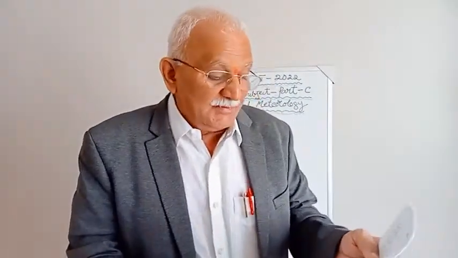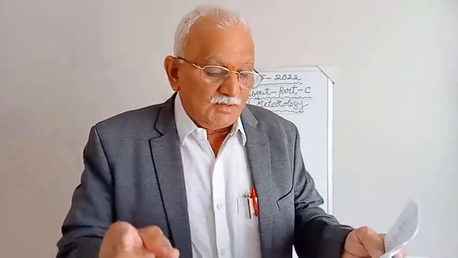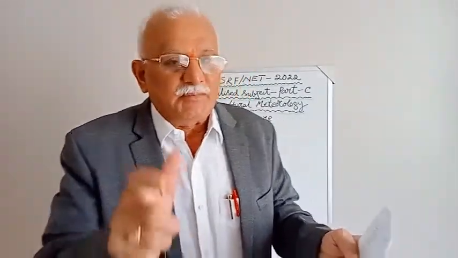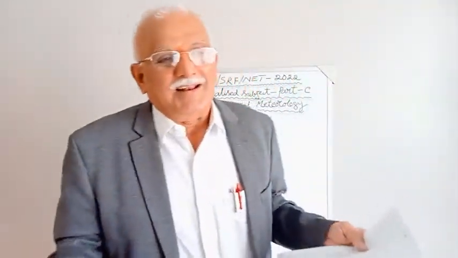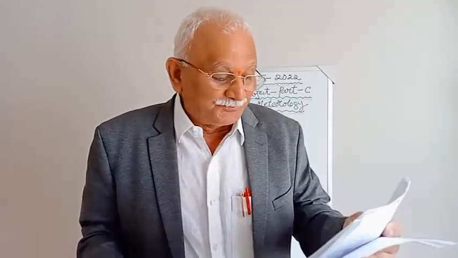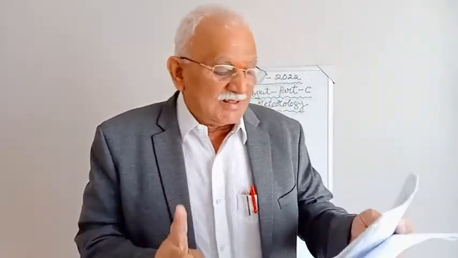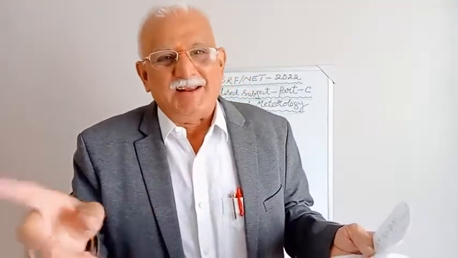Now, examine the following statements and find the correct answer. Here two statements are given. Which statement is correct? Number one, rational climatic classification was given by Penman in the year 1948. Number two, the potential evapotranspiration concept was used in the rational climatic classification. Now, the answer is: the PET concept is used in rational climatic classification.